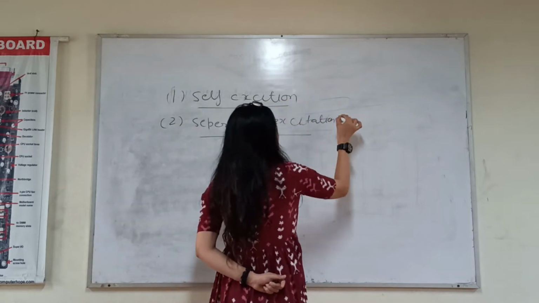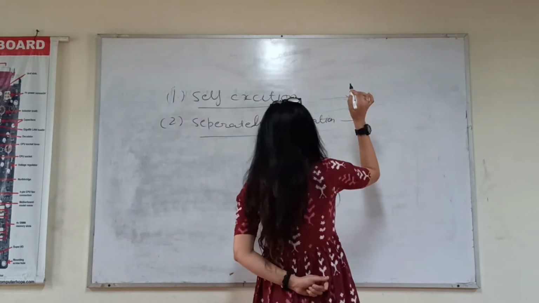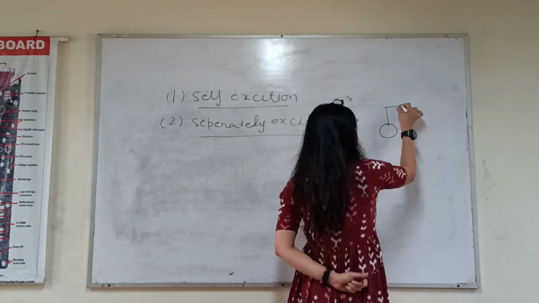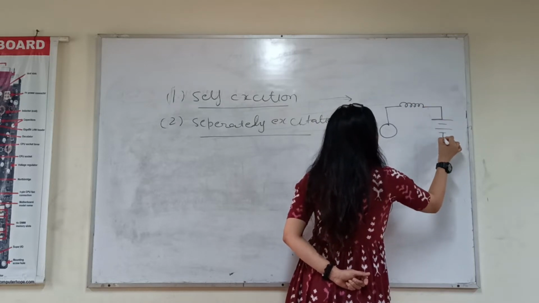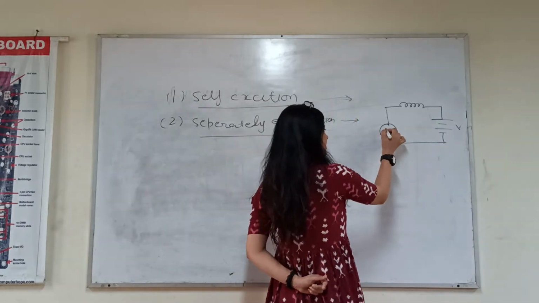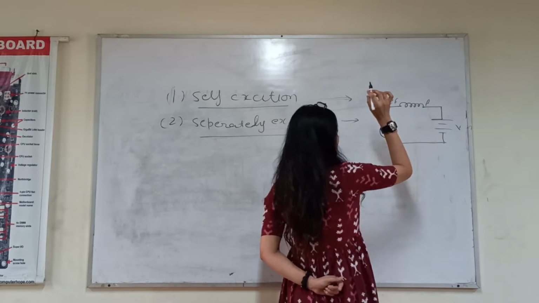In both the cases, the process is different. In self-excitation, both the armature and field winding are connected to the same voltage source. This is your armature terminal and this is your field winding terminal.